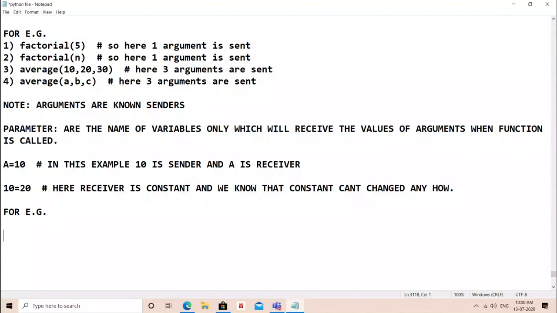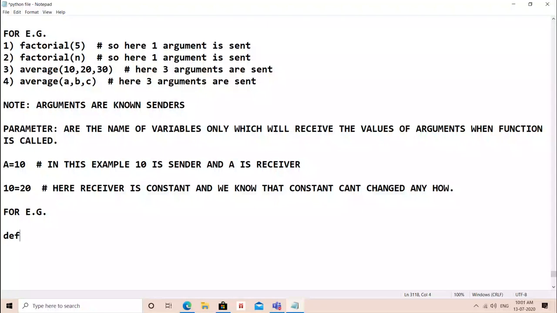If you want to find the sum of 5 numbers, then 5 senders, so 5 receivers. If you want to find the factorial of 2 numbers at a time, then 2 senders, 2 receivers. If you want to send a single string, then 1 sender, 1 receiver. If you want to send two lists to a function, 2 senders, 2 receivers. In such a manner you will be deciding as per the question.